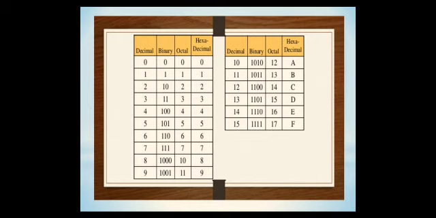Here 0 is 000 and 1 is 001 and 2 is 010 and 3 is 011 and 4 is 100 and 5 is 101 and 6 is 110 and 7 is 111. And the same goes for decimal and hexadecimal.